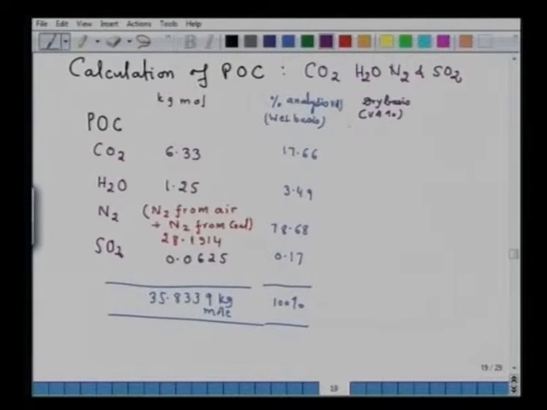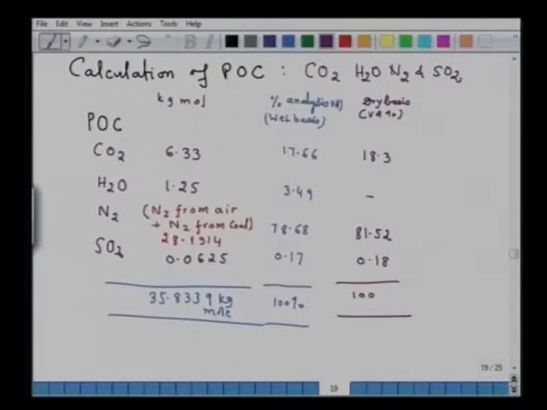So, on dry basis, if you do, the analysis comes 18.3, 81.52, and SO2 is 0.18, and that again makes 100. That is how you will be expressing the analysis of POC on dry basis.